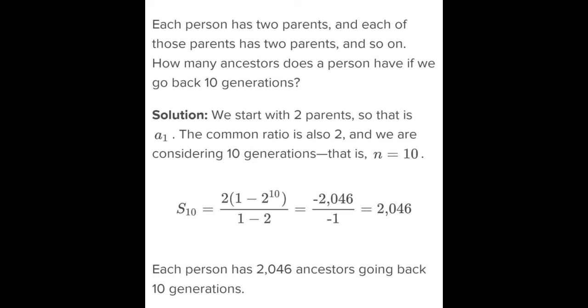Then subtract the denominator, 1 minus 2, which is negative 1. Then you divide negative 2046 over negative 1, which is equal to positive 2046. So each person has 2046 ancestors going back 10 generations.